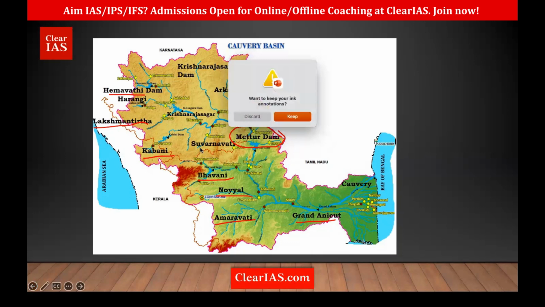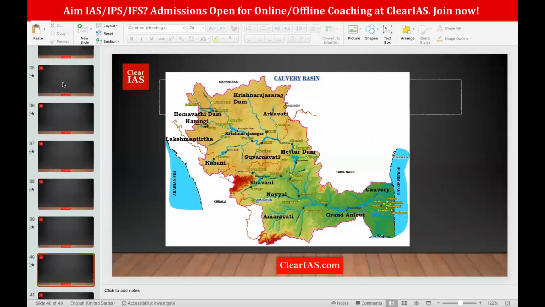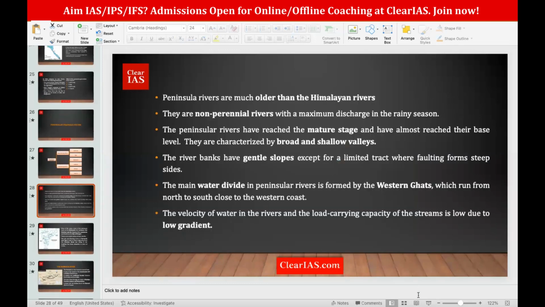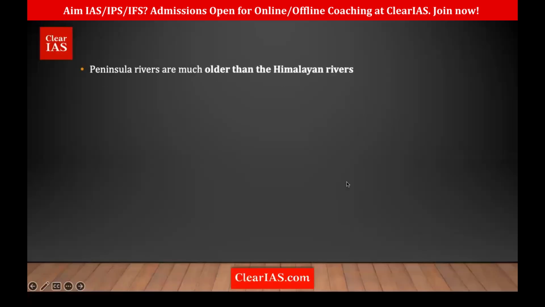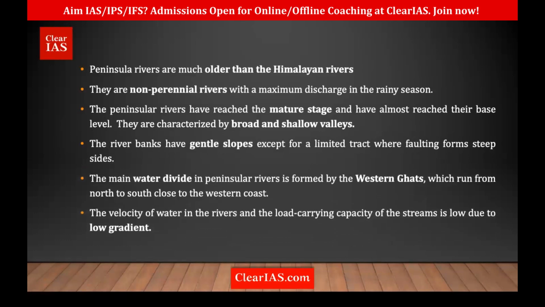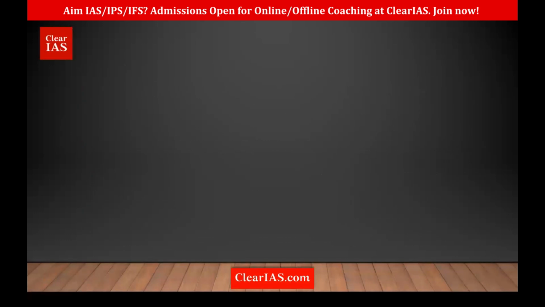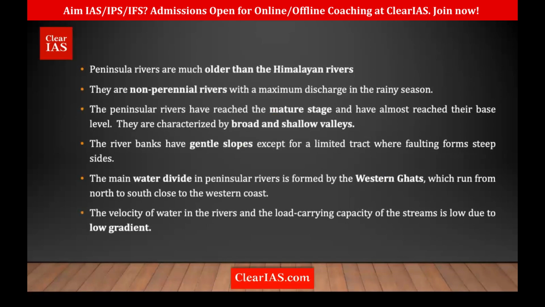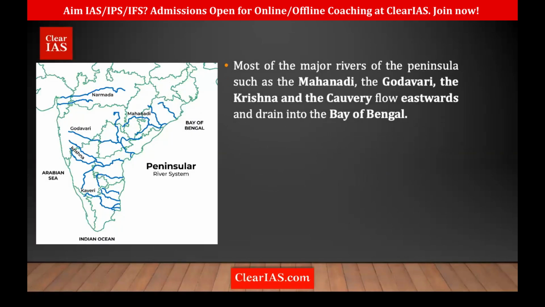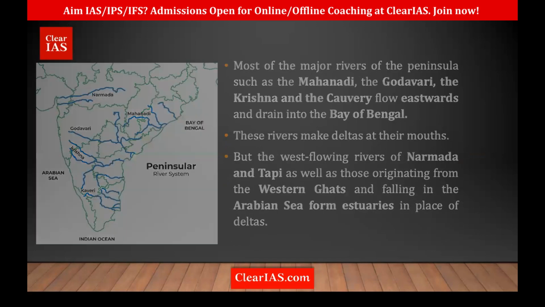So yeah, I'll just start from the peninsular rivers. If we're talking about the peninsular rivers, they are the oldest rivers. They are non-perennial and have broad and shallow valleys with gentle slopes. They are called mature rivers, and most of them originate from the Western Ghats. We have east-flowing rivers Mahanadi, Godavari, Krishna, and Kaveri, and west-flowing Narmada and Tapi.